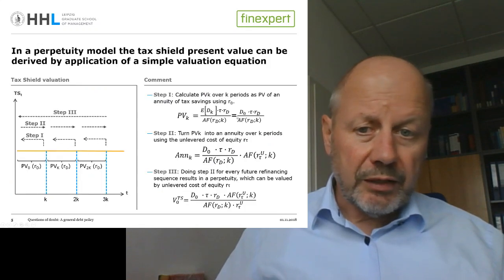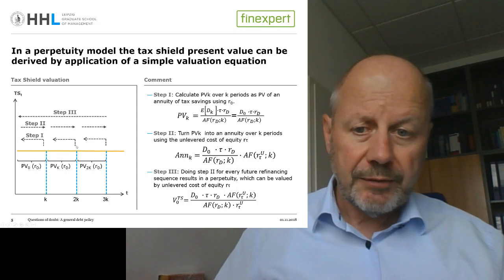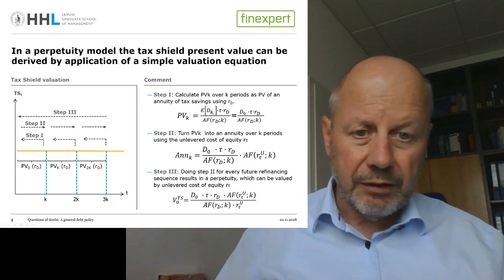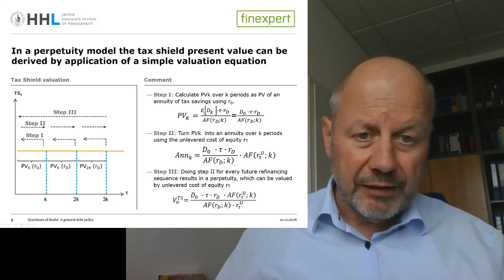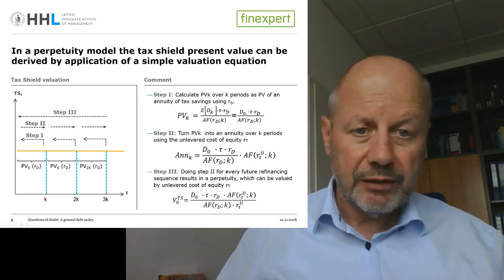So we can further simplify this equation in 3 steps. The first step is that you always discount the annual tax savings, the expected level of the debt times the corporate tax rate times our cost of debt.